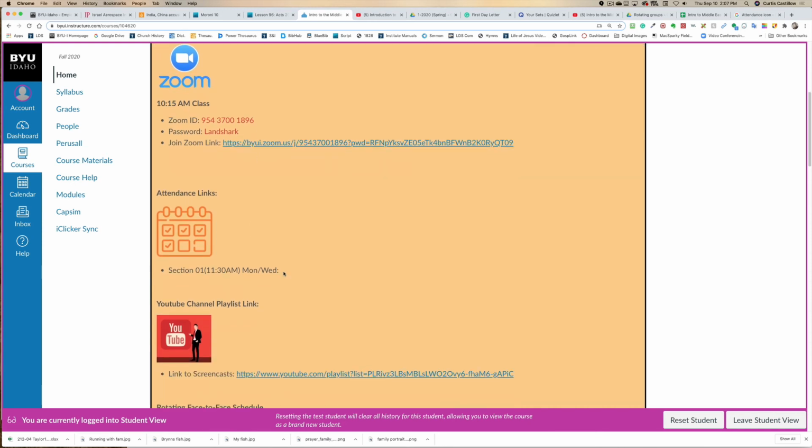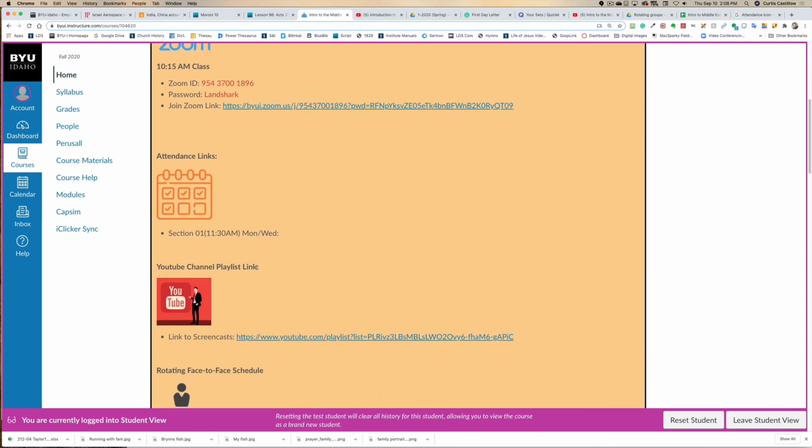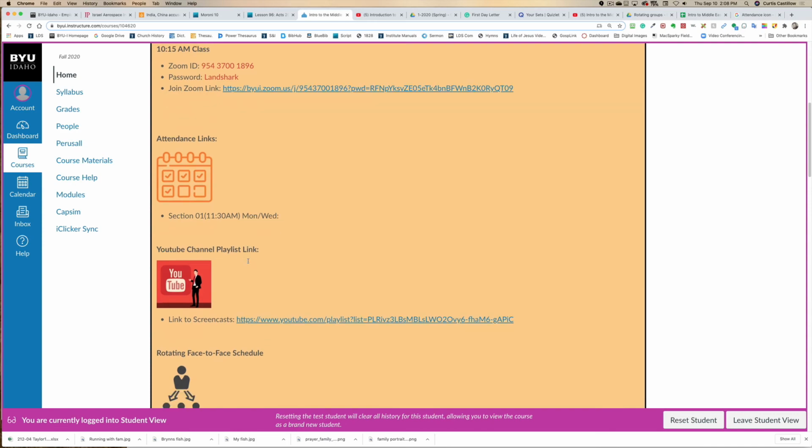And if I create a document for you to take attendance on, a Google document, I'll put the link right here. But I haven't decided yet how I'm going to do it. I might use Top Hat or iClicker instead.